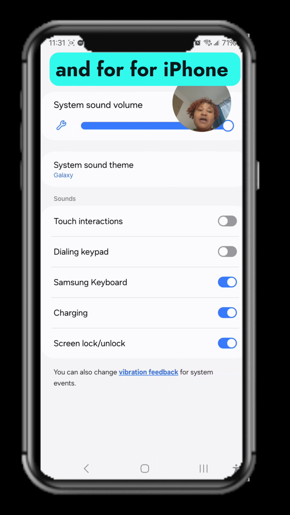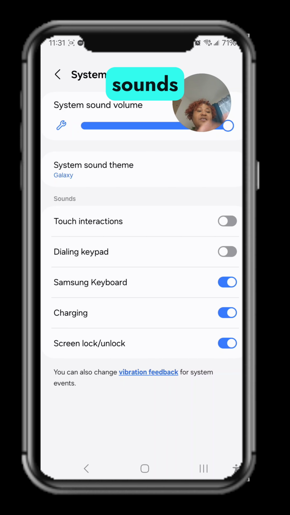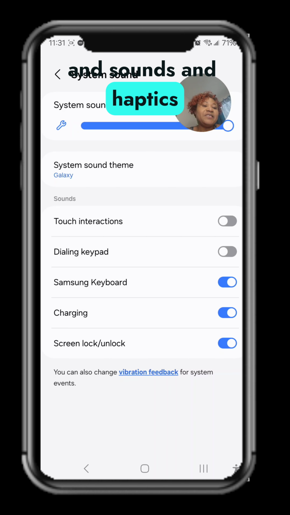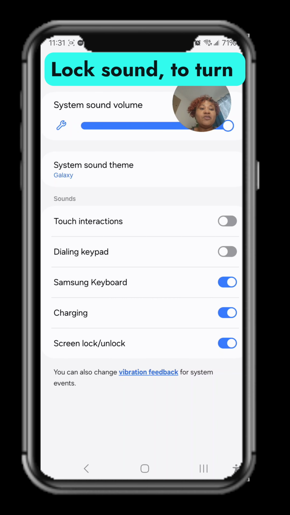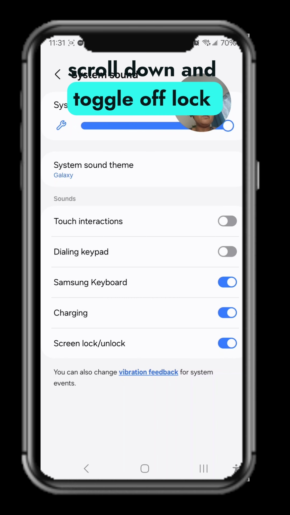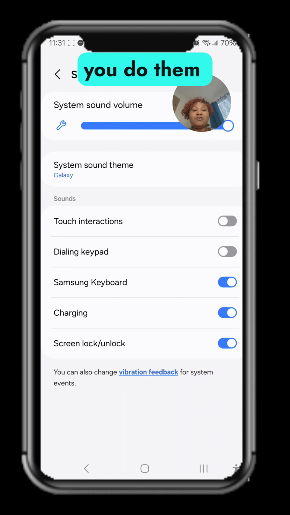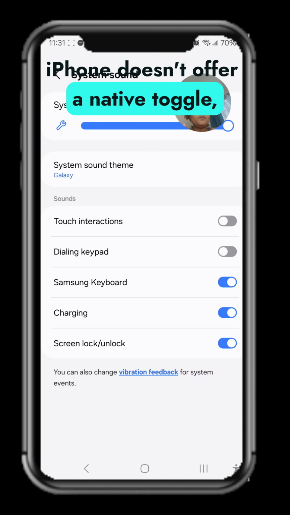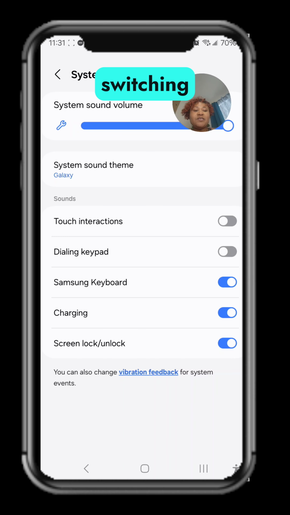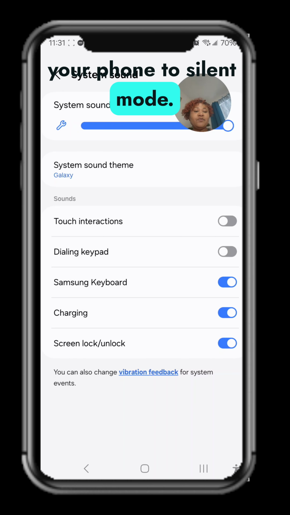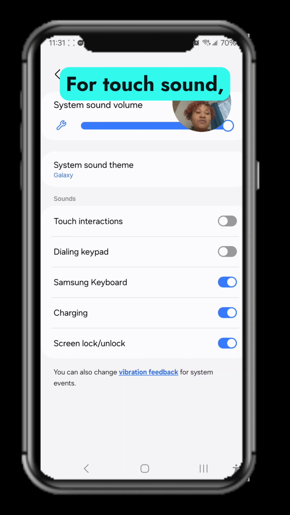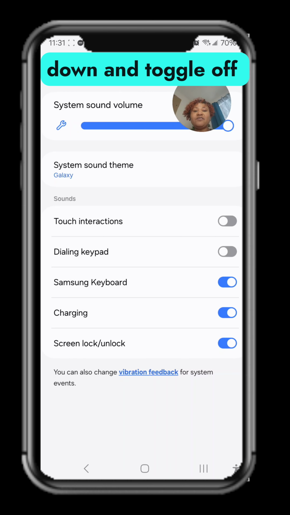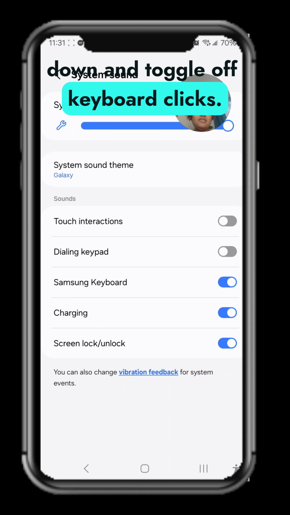And for iPhone, you go to settings, sounds and haptics, lock sound. To turn off lock sound, scroll down and turn off lock sound. For charging sound, you do them separately. iPhone doesn't offer a native toggle, but you can silence it by switching your phone to silent mode. For touch sound, that is keyboard clicks, scroll down and toggle off keyboard clicks.